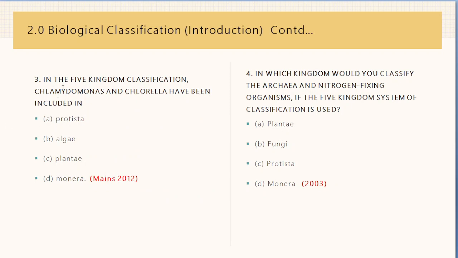The question says in the 5 kingdom classification, Chlamydomonas and Chlorella have been included in, and the options are Protista, Algae, Plantae, and Monera. This was asked in mains 2012, and the answer for this question is A, Protista.